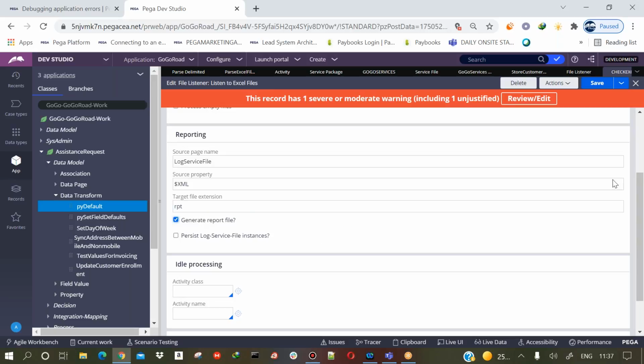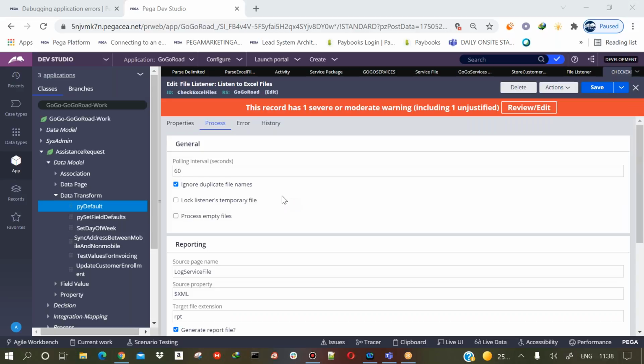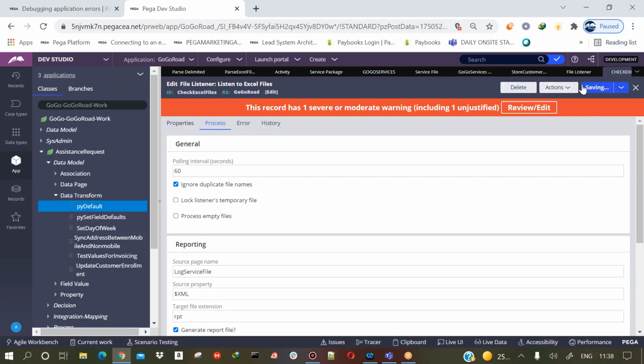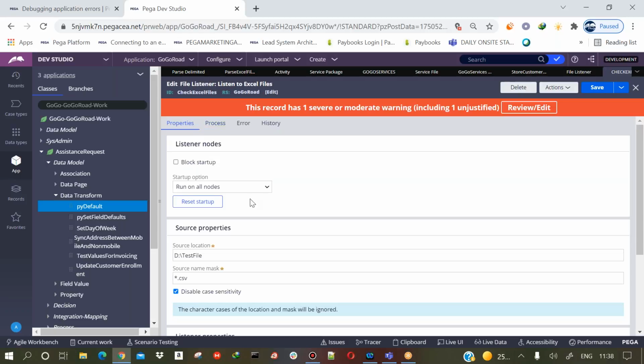And if you want to get a report once the file processing is done, for example, in that particular Excel file you have 100 records and it is able to save only 20 records, and you want that report information, you can select the option generate the report file. Otherwise you don't need to do that. If you want to do any attempt recovery, then you can select this option and save it. That's it. These are the configurations that you need to do in order to handle the file listener.